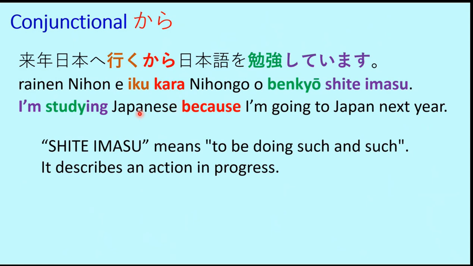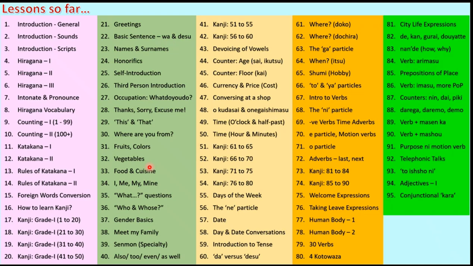So another statement, shite imasu means to be doing such and such. It describes an action in progress. So it's the same thing that we just mentioned, that it is present or past continuous. So it represents that the action is in progress.